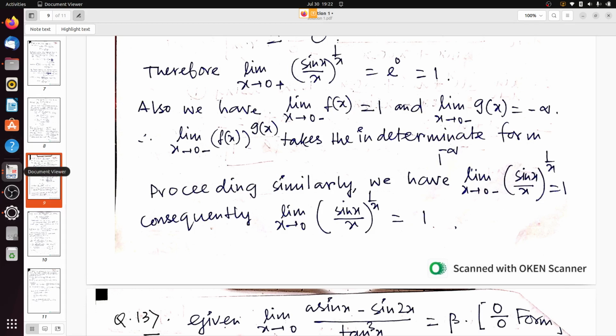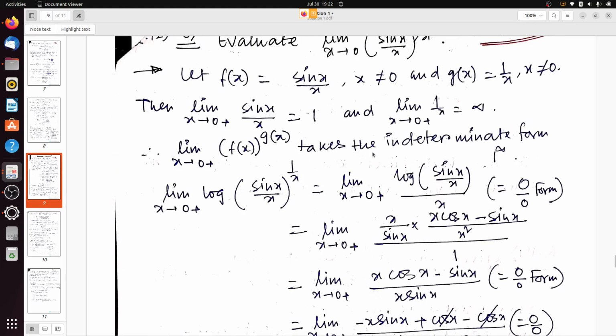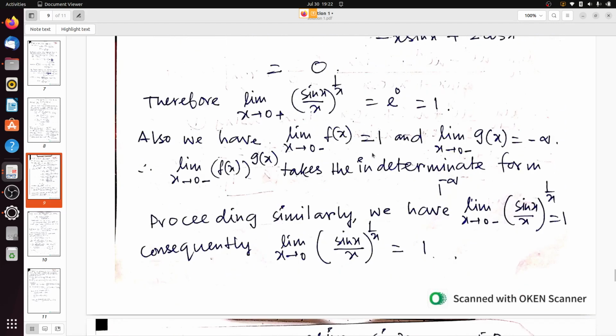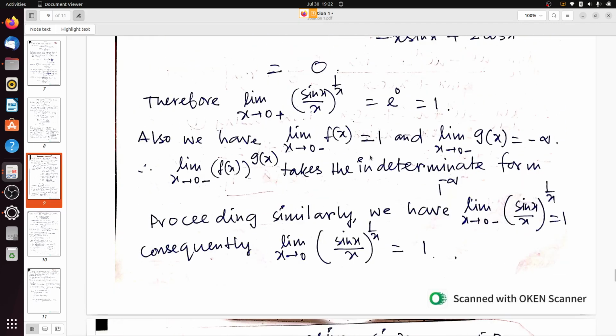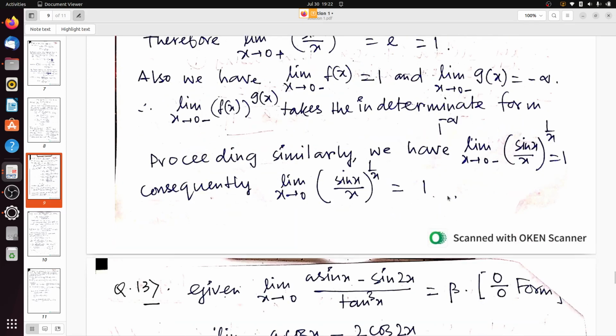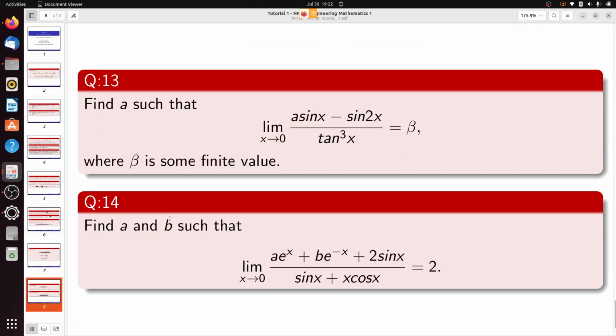Is it clear? We have just used L'Hopital's rule successively, and since the left hand limit and right hand limit are equal, we conclude that the limit as x tends to 0 of (sin x by x) to the power 1 by x is equal to 1. Now the last two questions of today's class.